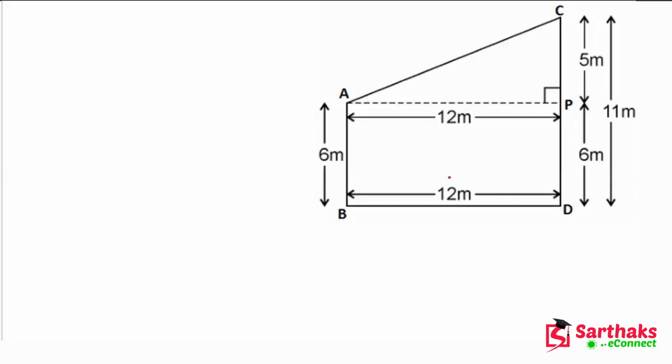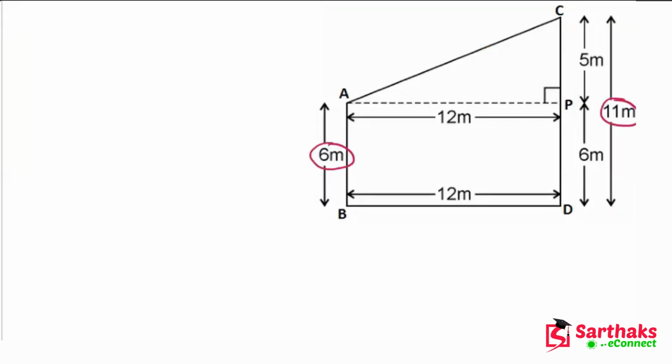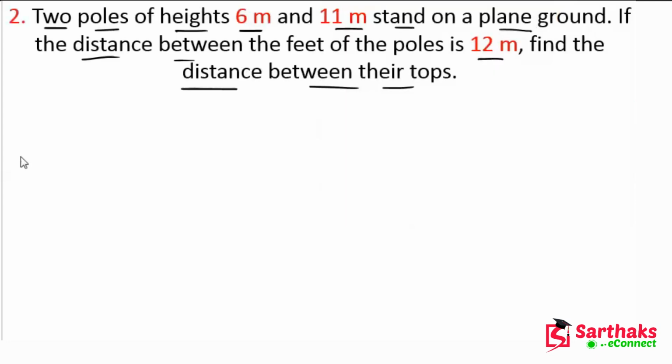This is ground, and we have two poles AB and CD, whose heights are 6 meter and 11 meter. And what is the question saying? If the distance between the feet of the poles is 12 meter, the distance from B to D is 12 meter. So find the distance between their tops.